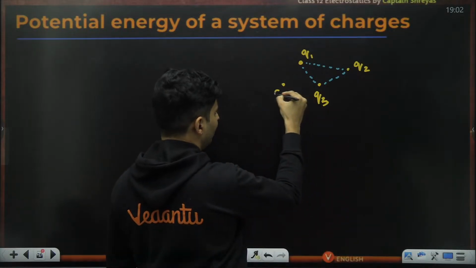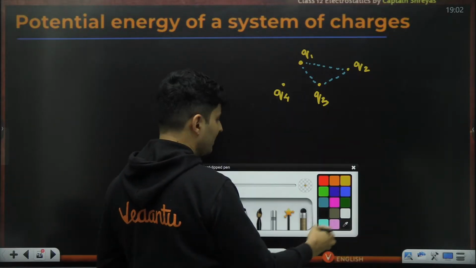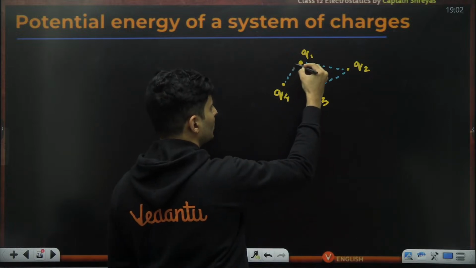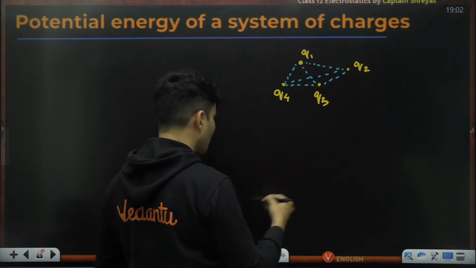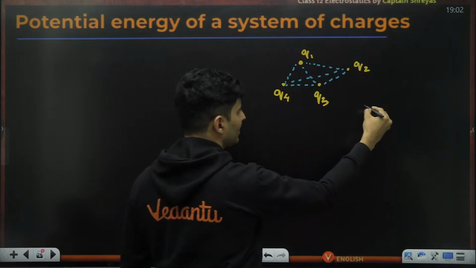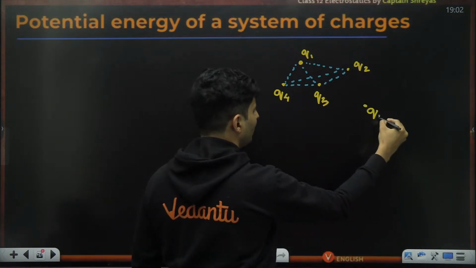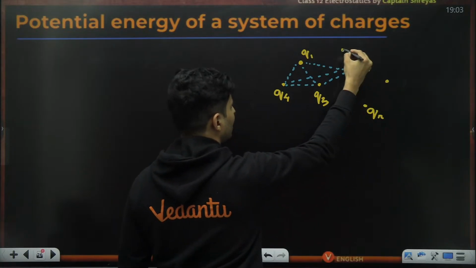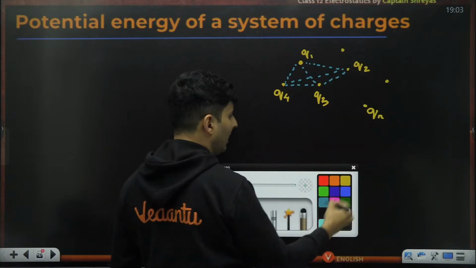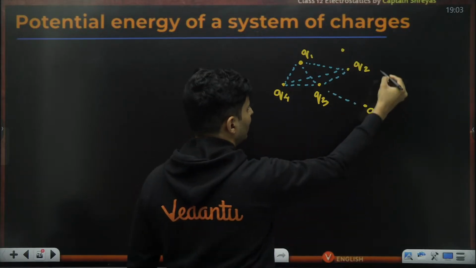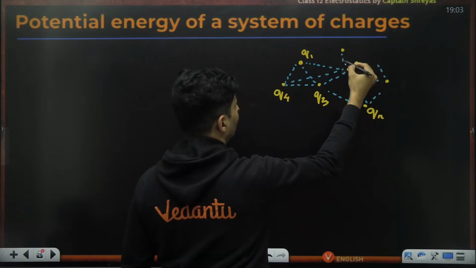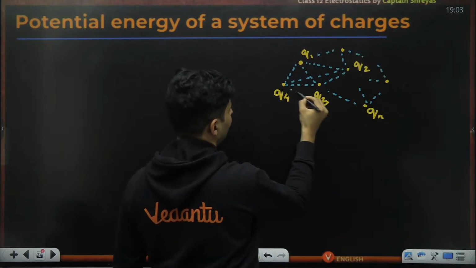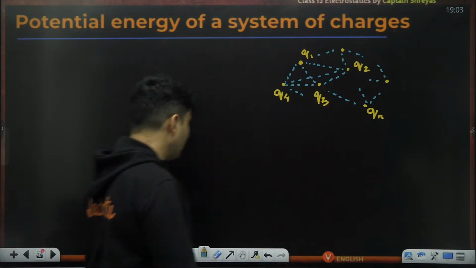So what if there is a fourth charge? No worries. There will be more energies. These two will also have, these two will also have, these two will also have. Sir, what if there are n charges? Then every pair you have to take. You have to take all the pairs possible, guys. That's all. It's very straightforward. Is that absolutely clear?